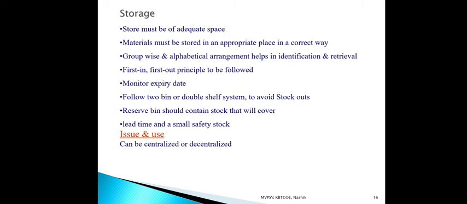Then the next one is the codification of material. In codification of material, the code number can identify the various materials used in the organization. Codification is defined as giving a symbol or numerical value as a code for a particular material.